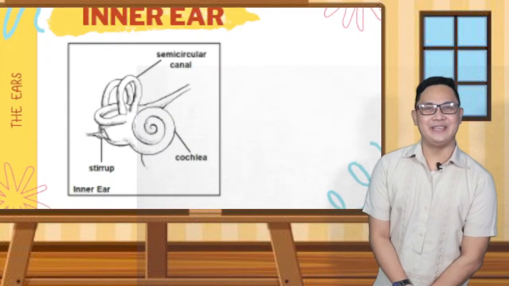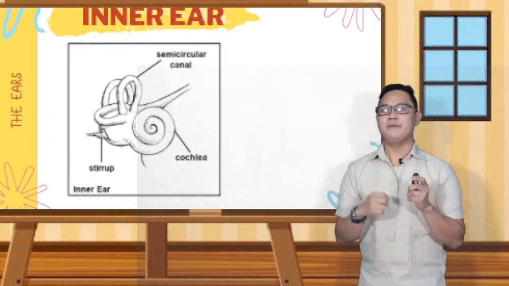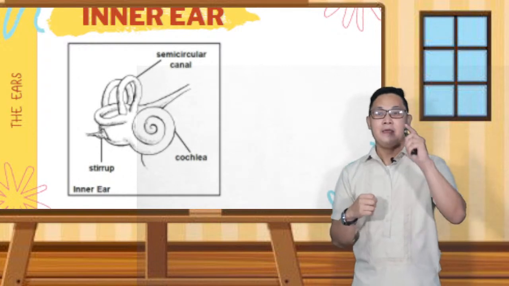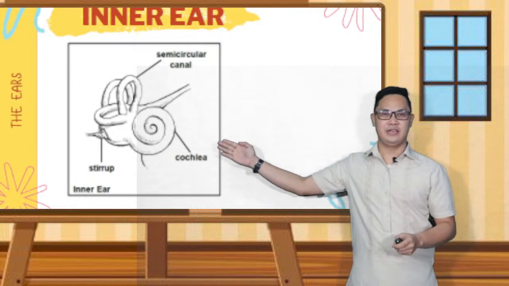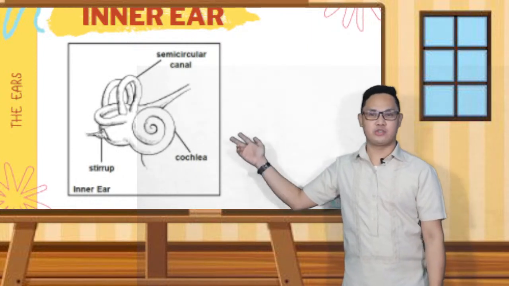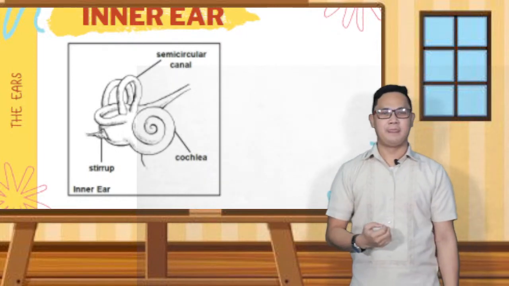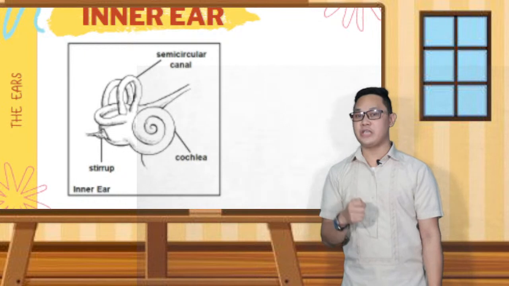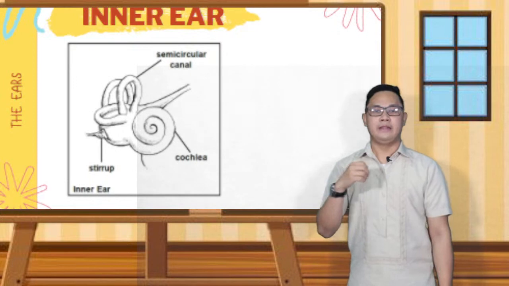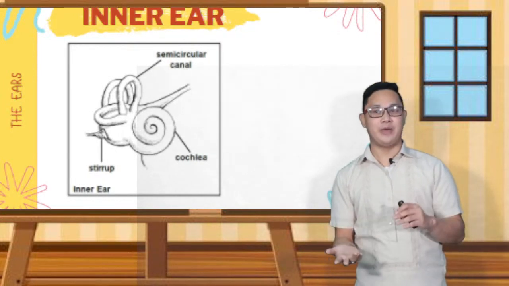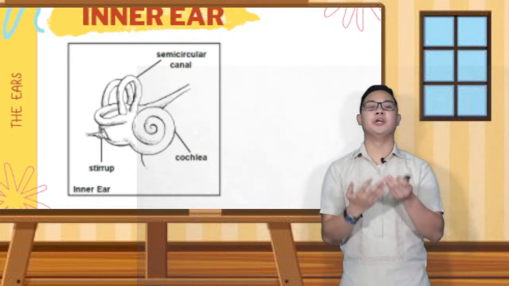So, as you can see, the semicircular canal and the cochlea. When the vibration reaches this again, the cochlea is the coiled structure. Okay, the cochlea, as you can see here, is the coiled, shell-like structure inside your ear. It is a small bone shaped like a seashell. It is filled with liquids. Its function is to convert sound waves to impulses that are transmitted by the auditory nerve to the brain.